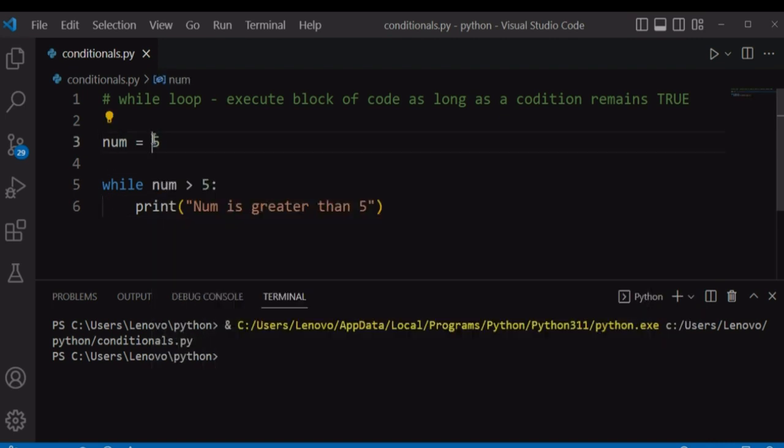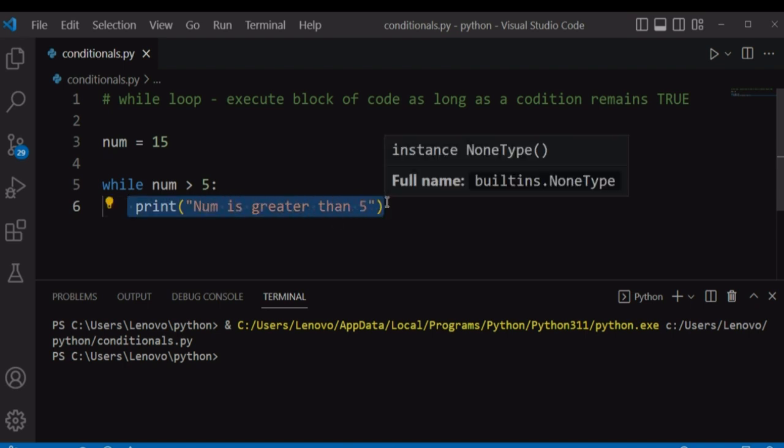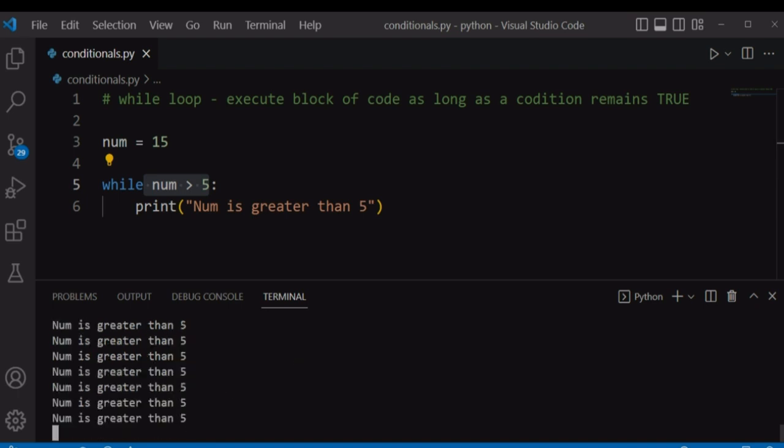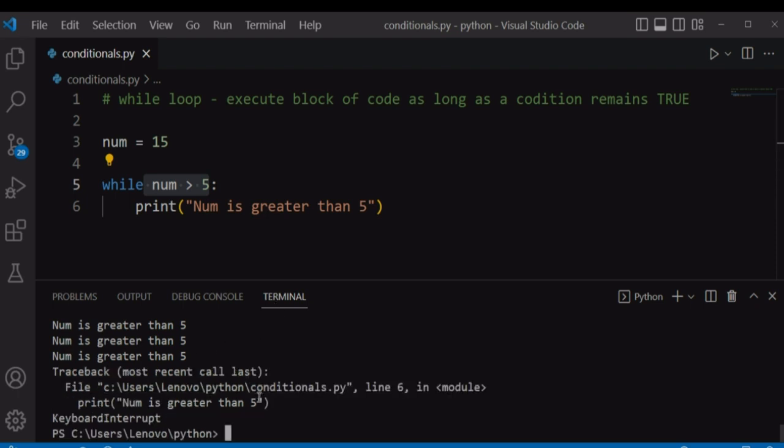If you make this greater than 5, for example 15, this condition evaluates to true, and it will run this block of code as long as this condition is true. As long as this condition evaluates to true, it will run this print statement over and over again. And this condition is always true because num, which is 15, is greater than 5. So if I run the file, it's going to result in an infinite loop that will never stop because this condition is never false. And a while loop will execute a block of code as long as a condition remains true. If I break out of the loop by pressing Ctrl C, it will terminate the loop.